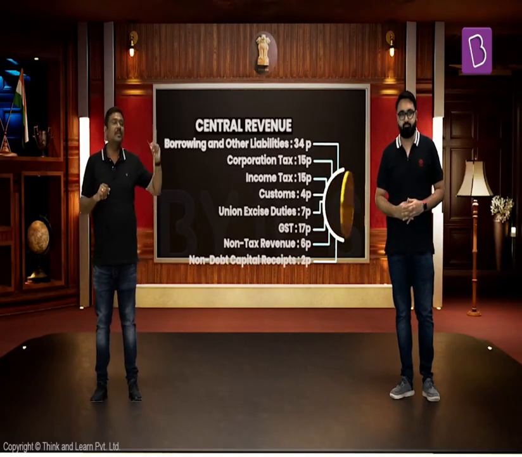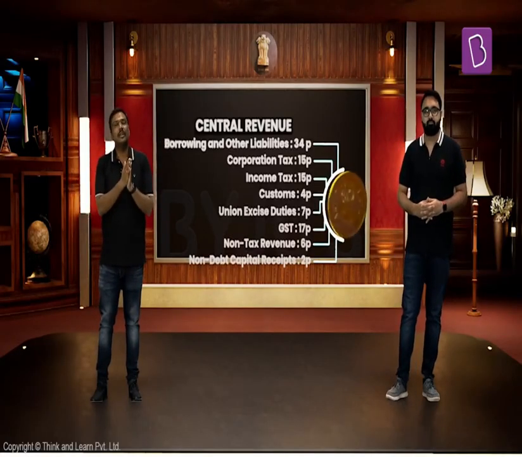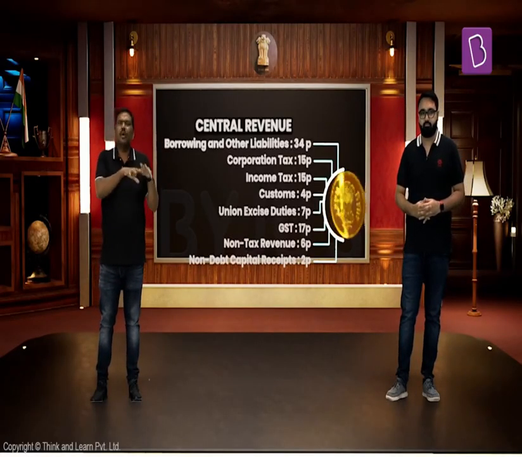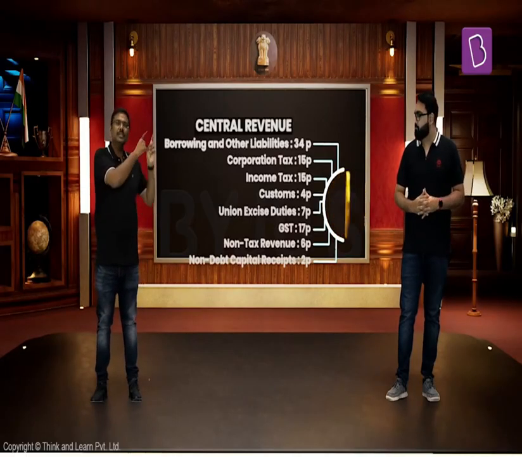But one important area that you need to observe apart from taxation is the borrowings of the government. If you have a look at it, the borrowings of the government are on a higher level, more than 1/3. Traditionally, borrowings are generally in the range of around 33%, 36%, 38%. The same can be seen even in the next financial year.